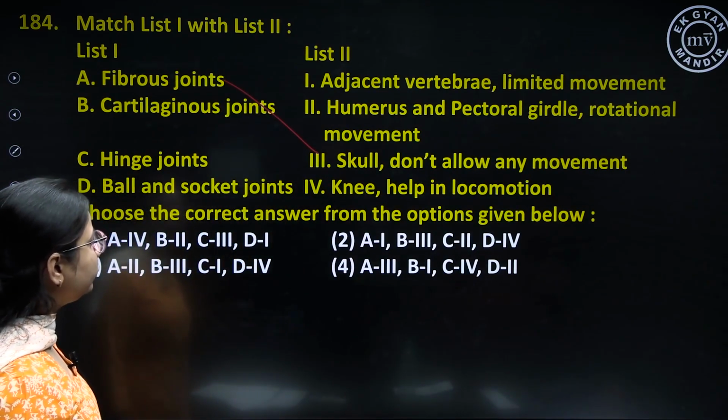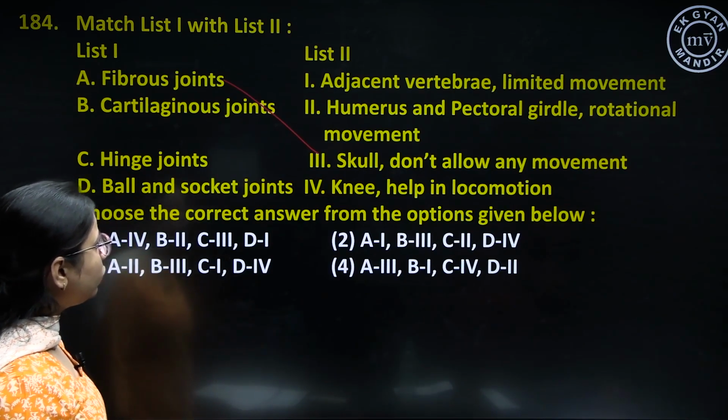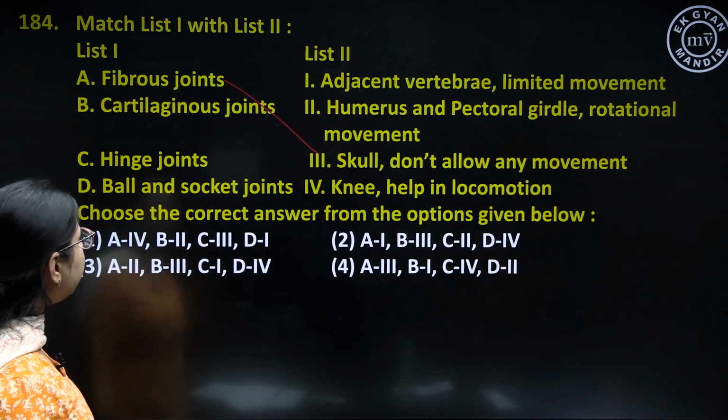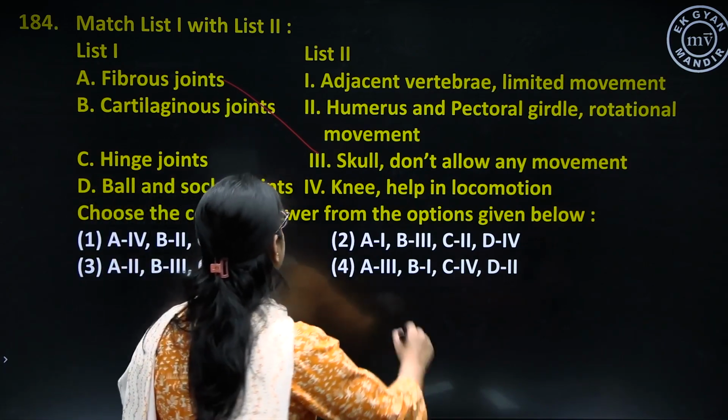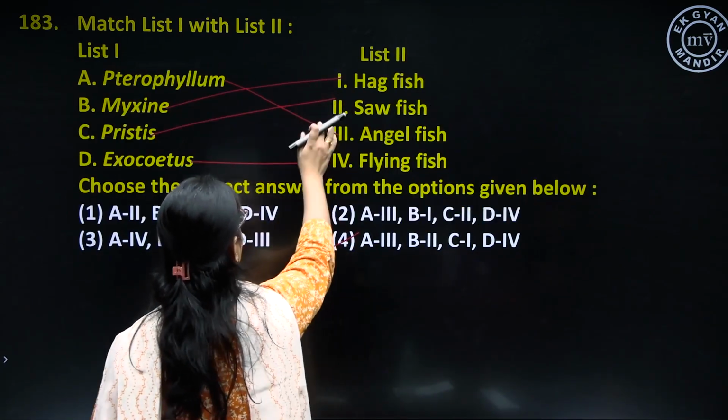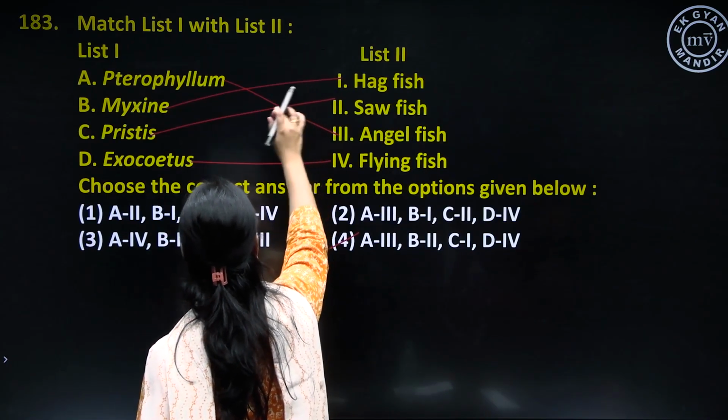Then we have cartilaginous joint. Cartilaginous joints are present in adjacent vertebrae.